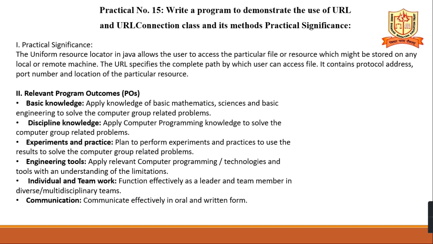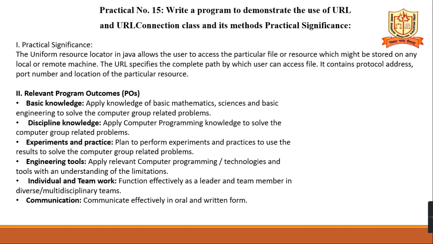It contains the protocol, address, port number and the location of the particular resource. You can access that file.